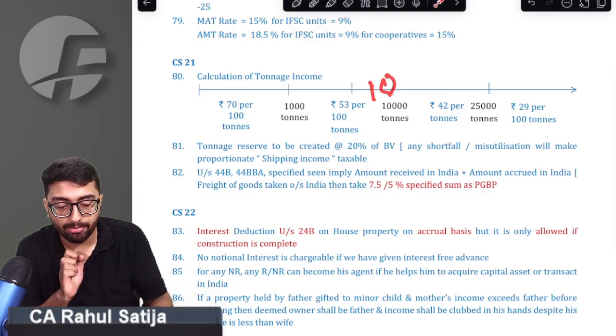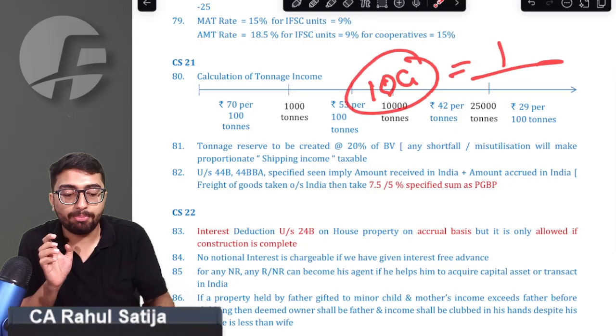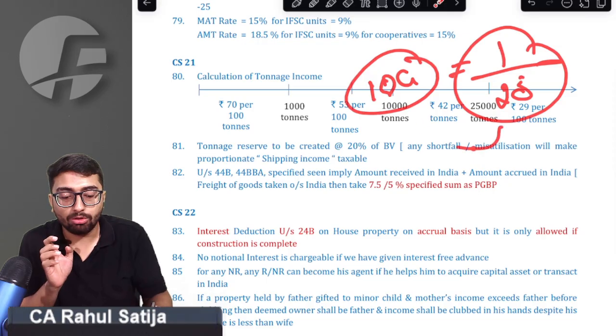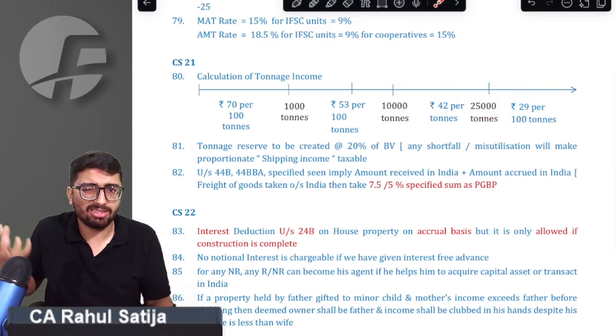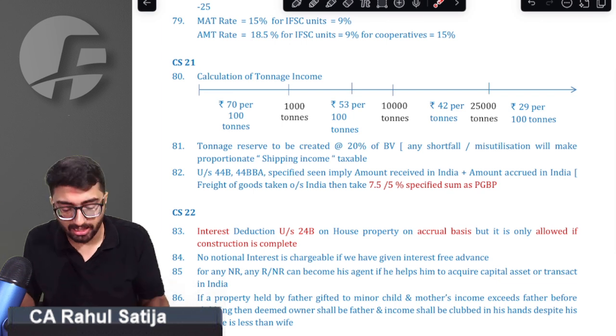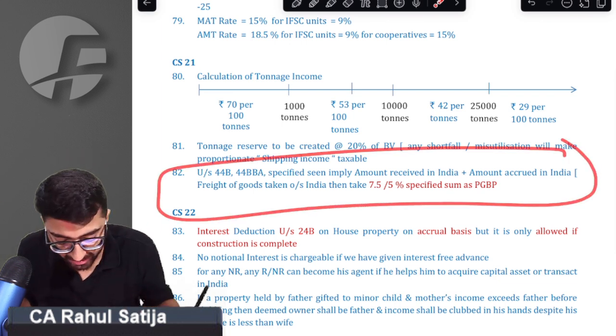For example, our PGBP income is 10 crore and we misutilize 1% of the 20%, then 1 out of 20% of this 10 crore would be taxable in our hands if we misutilize, or if we did not create a proper tonnage reserve account. Sir, we got that point.